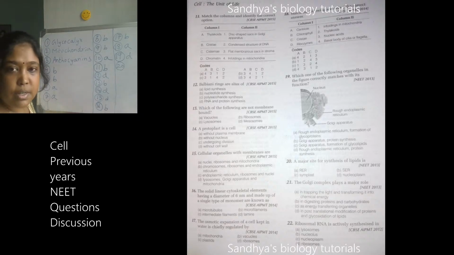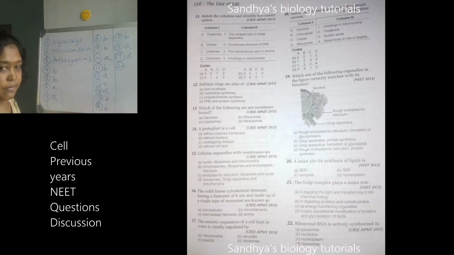20th one. Have you answered the 20th one? Major site for synthesis of lipids. Just now we have discussed, so definitely you might have answered 20B, 21D. Yes. The Golgi complex plays a major role in post-translational modifications of proteins and glycosylation of lipids.